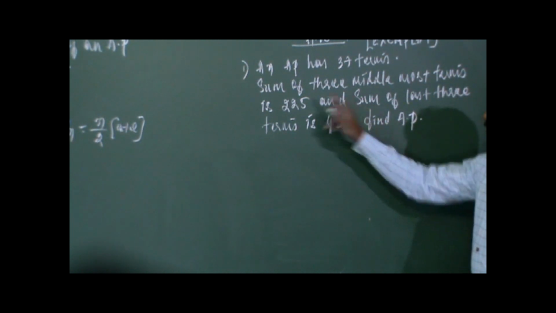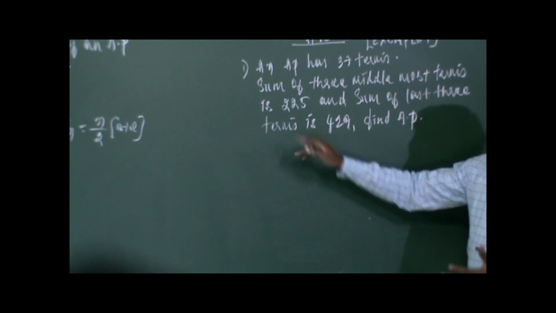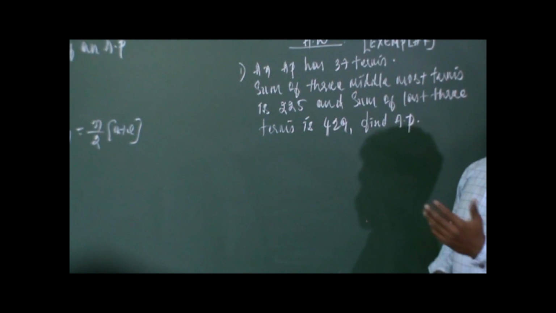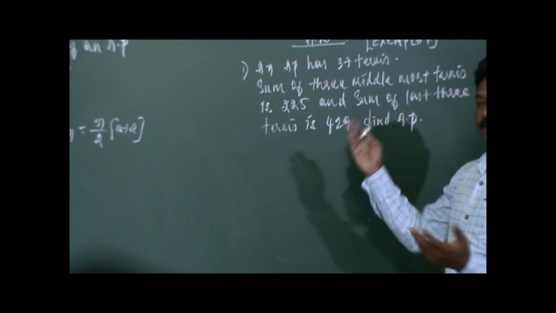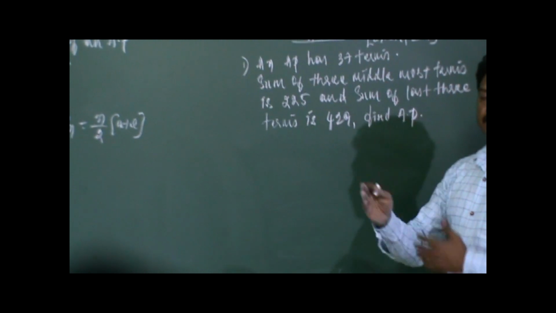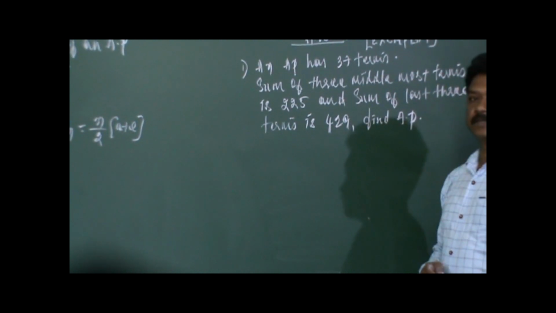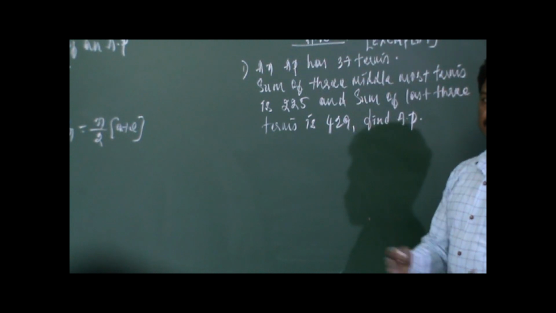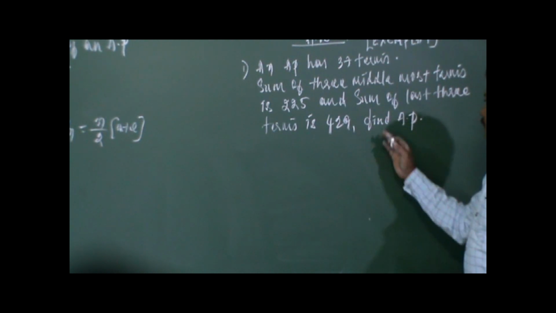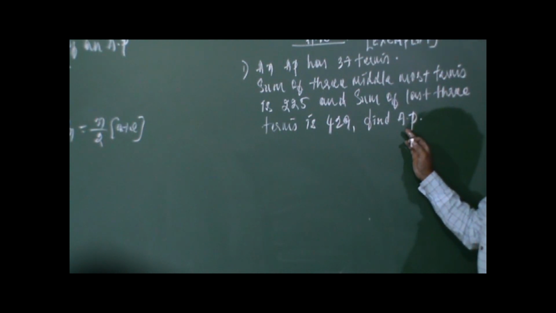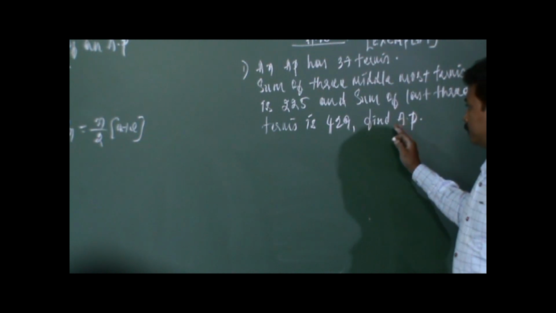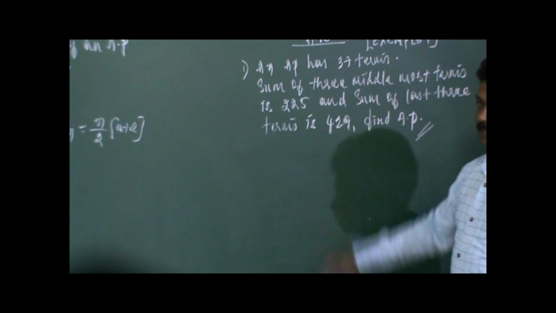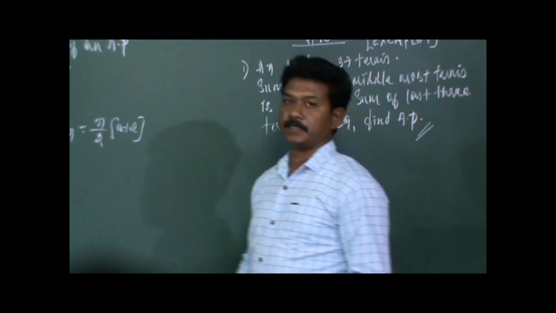Take it as equation 2, and the earlier one as equation 1. Solve both equations using the elimination method. So you will get either A or D. Substitute that value in one of the equations and you will get the other. Using A and D, find the AP using the general form of the AP, that is A, A plus D, A plus 2D. So this is for 3 marks in your exemplar problem, right?